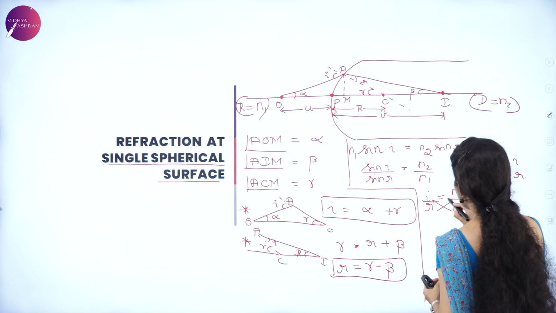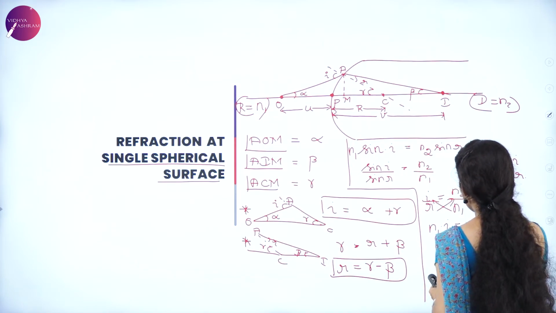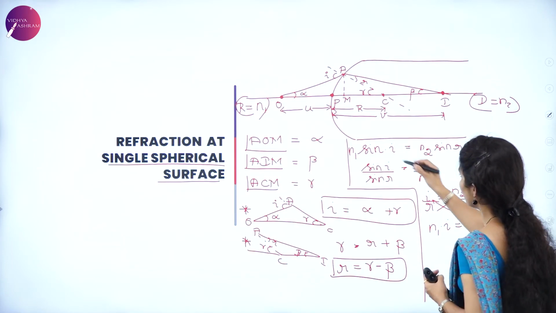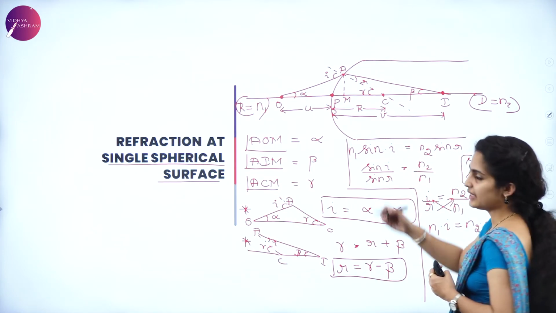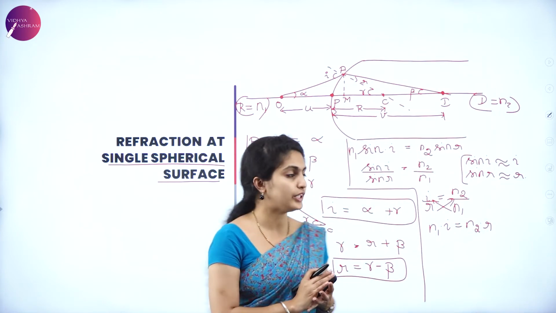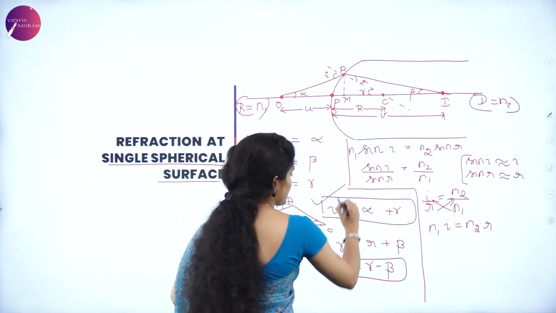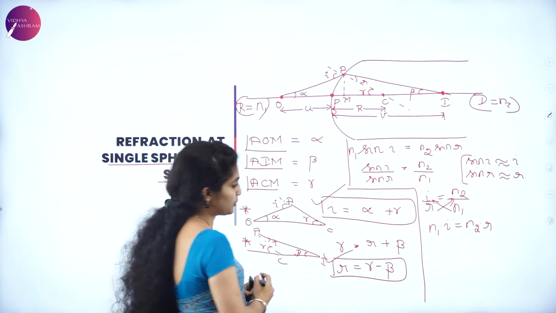N1 goes with I, N2 comes with R, N1 into I is equal to N2 into R. This can be followed directly from this instead of these many steps. So we have I and R, for which this equation and this equation have to be substituted.